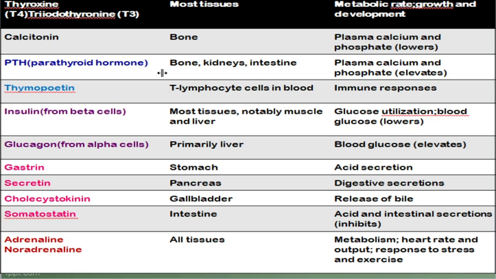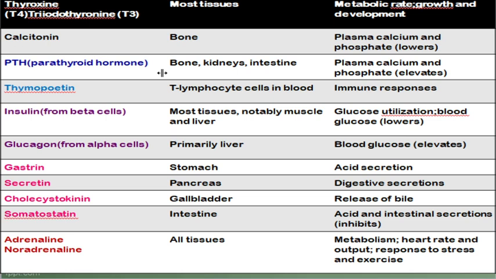The next hormone produced from the thyroid gland is calcitonin, which has a major role in bone. It acts only on bone. So calcitonin is helpful in maintaining the level of calcium in blood. If the level of calcium or phosphate in blood is very high, then this hormone will be stimulated and it will lower the plasma calcium and phosphate levels.